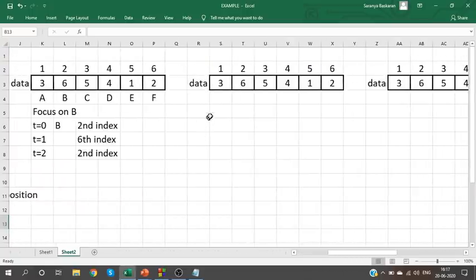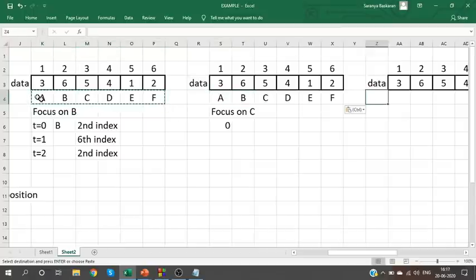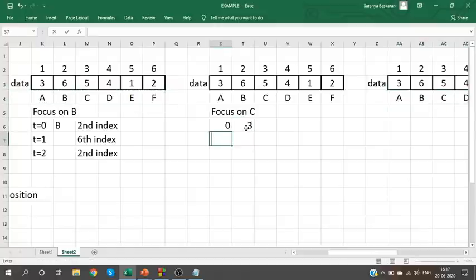Now, if you focus on C, what happens to C? At the 0th second, C is at 3. At the first second, it will go to 5.